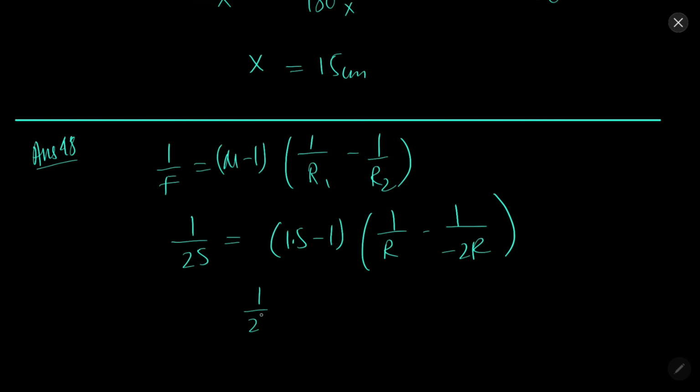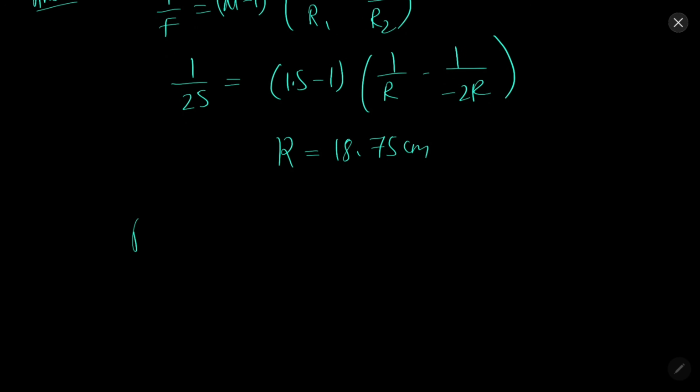So it will come out to be 18.75 centimeter. Now r1 is equal to r, r2 is equal to 2r.